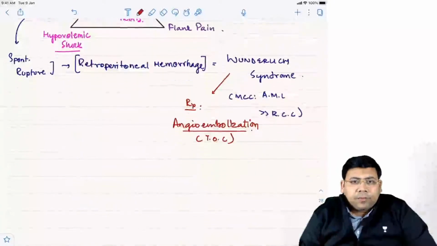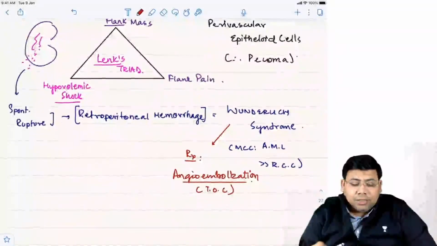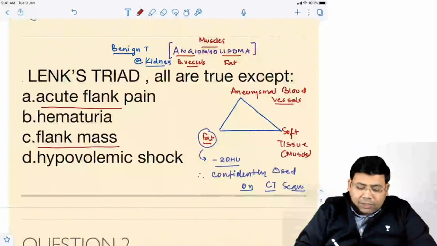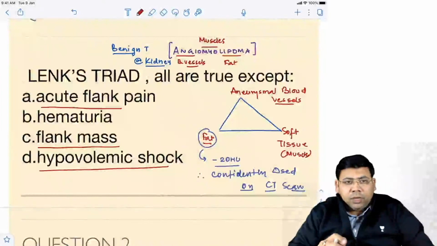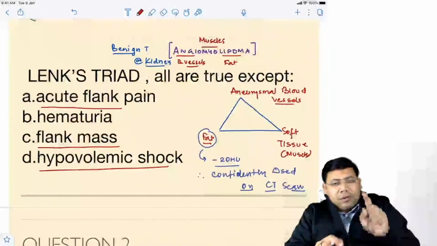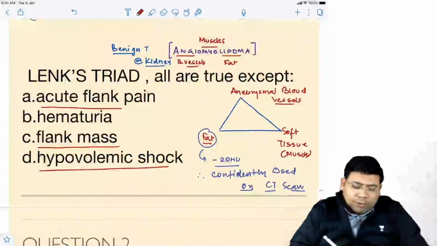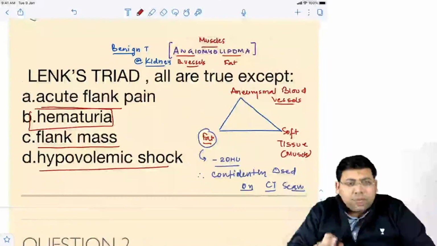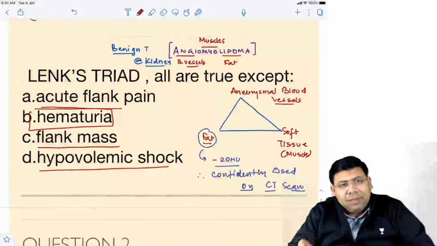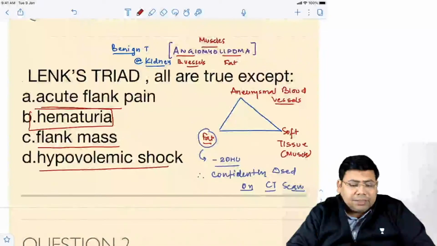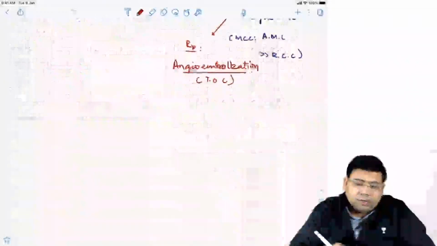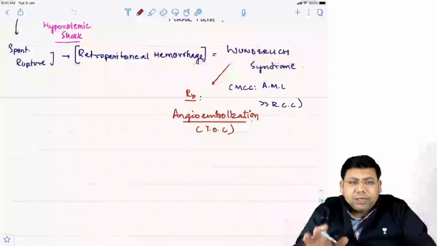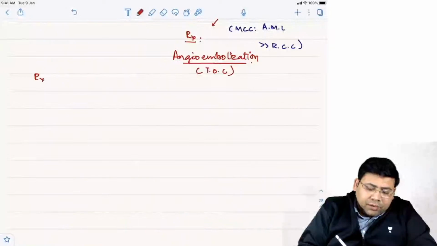Next, very important thing. What is the management of this AML? We have already got the answer to the question: acute flank pain, flank mass, hypovolemic shock and hematuria, they all are present in AML. But what is not a part of Lenk's triad? Hematuria is not a part of Lenk's triad. In AML it is present, but it is not considered a part of Lenk's triad. The treatment of choice for Wunderlich syndrome is angioembolization. Basically, what is the treatment for AML?